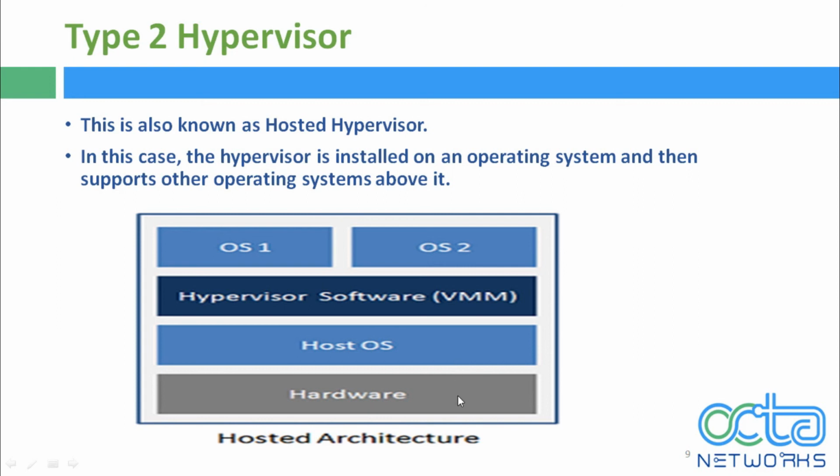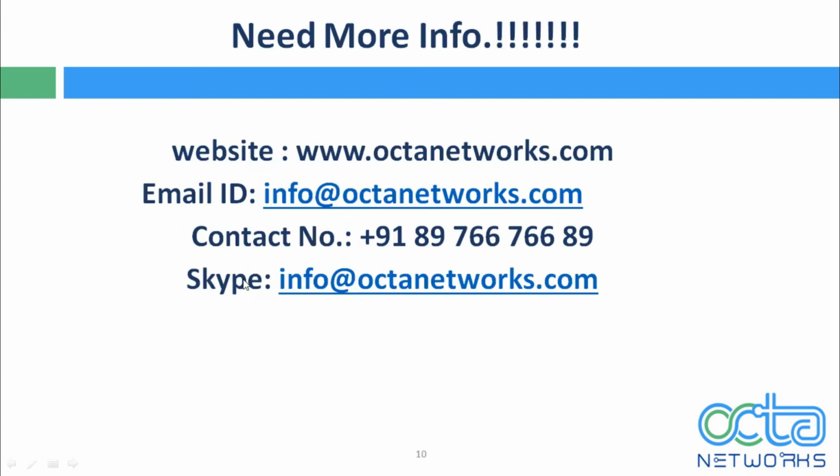So type 2 hypervisors are generally not used for data center computing and are reserved for client and end user systems. That's why they are also called client hypervisors, where performance and security are less of a concern. For example, a software developer might use a type 2 hypervisor to create virtual machines to test a software product prior to release. So, so far in this video we have seen how a hypervisor works and what virtualization is.